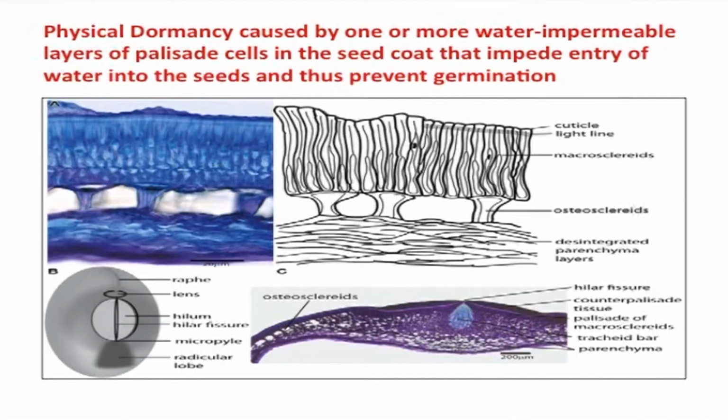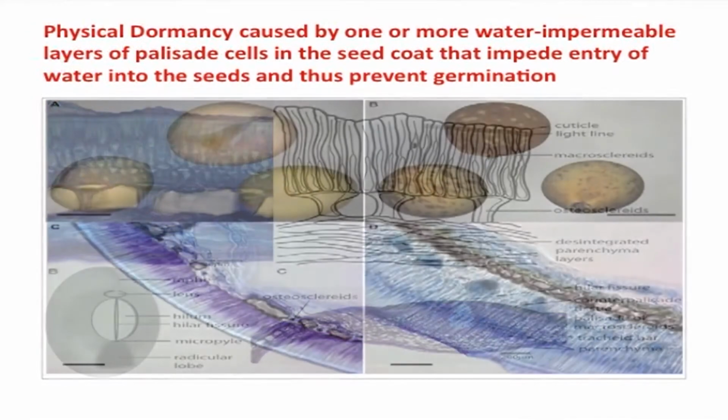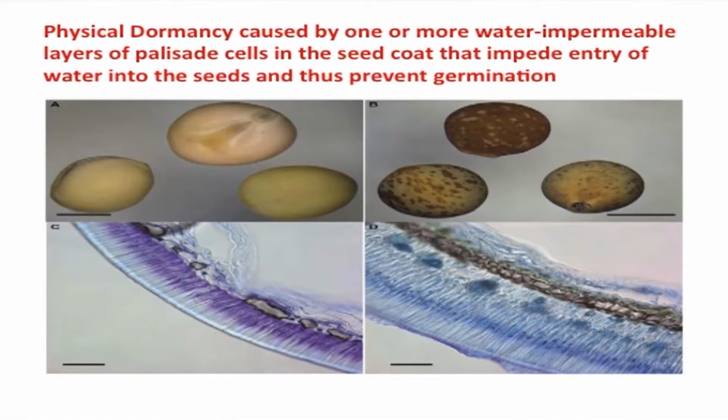The fourth class of dormancy is called physical dormancy. The seeds belonging to this class have dormancy caused by one or more water impermeable layers of palisade cells in the seed coat that impede entry of water into seeds and thus prevent germination.